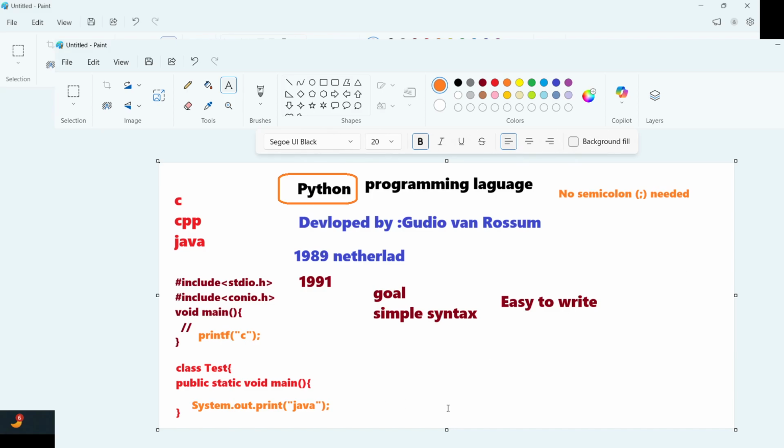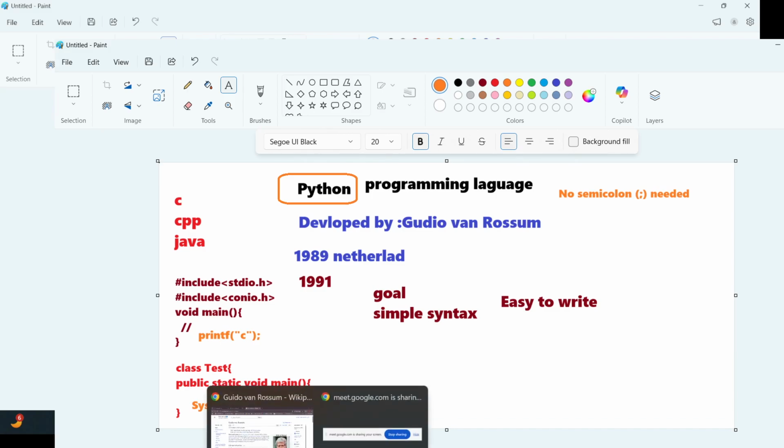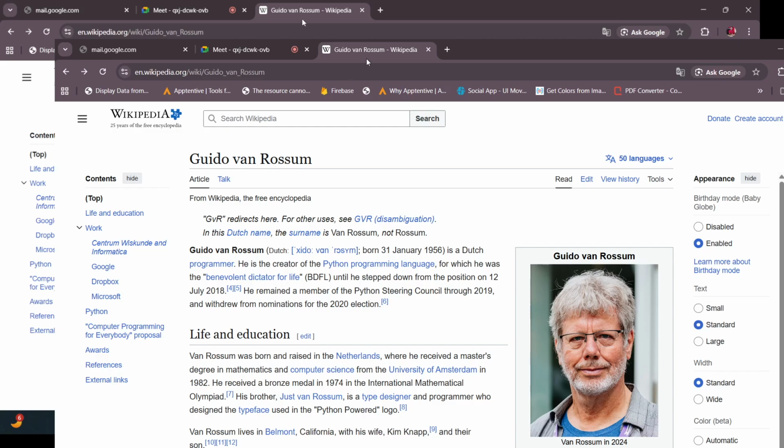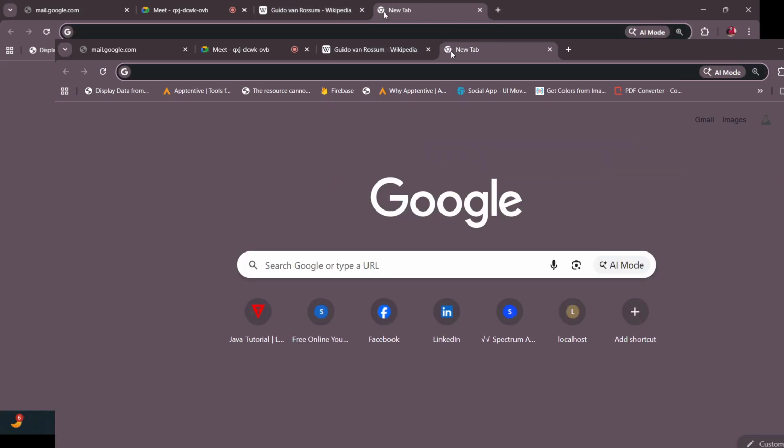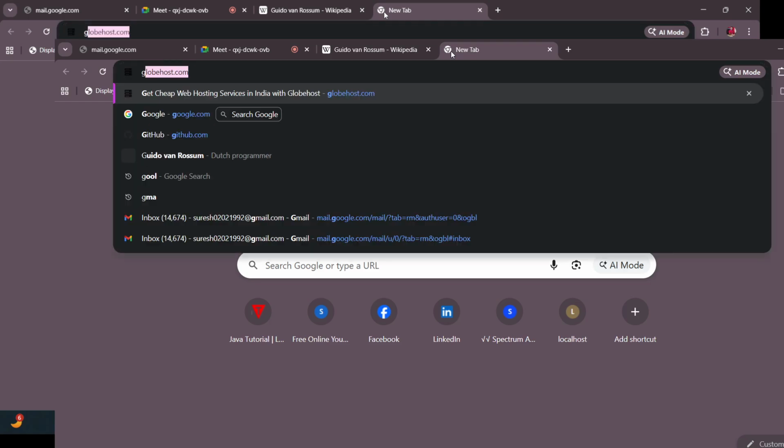You can write Python programs in VS Code, or use Google Colab. There is Notepad as well, and IDLE, which is the default IDE for Python. Multiple ways are there. You can use any kind of editor; the syntax remains the same.